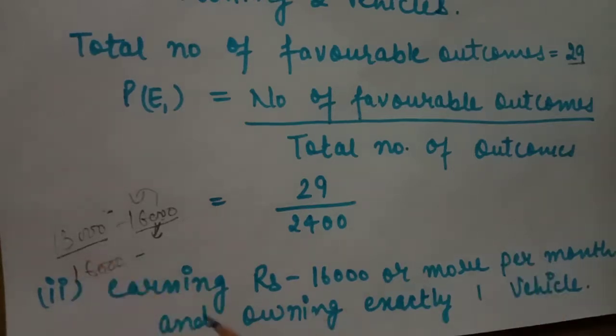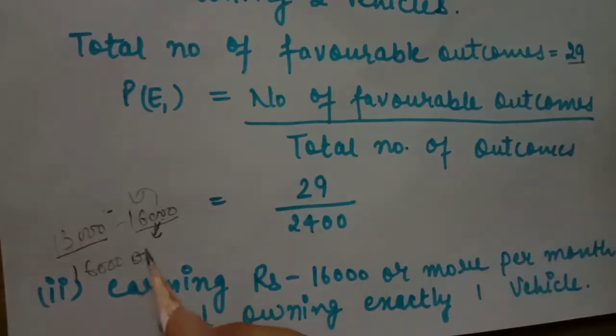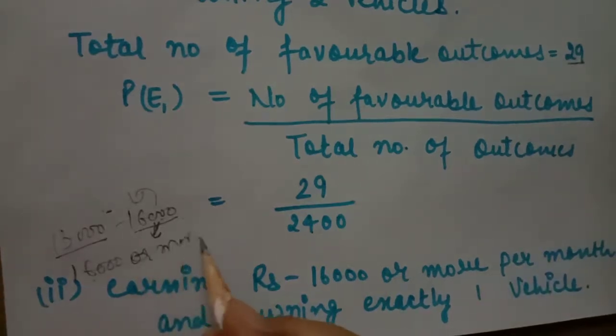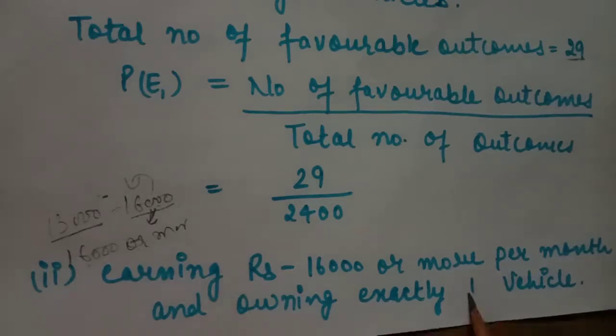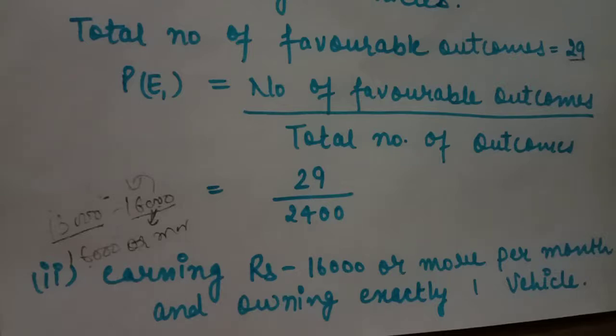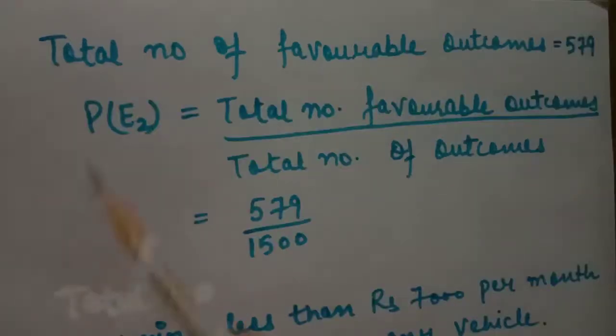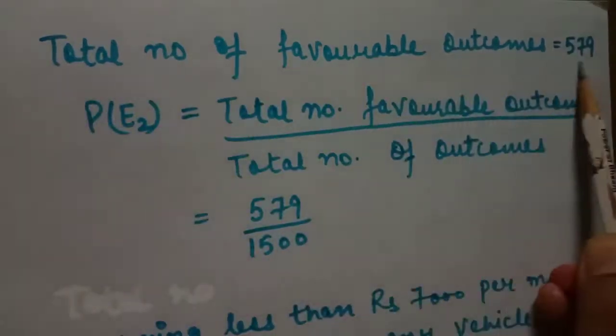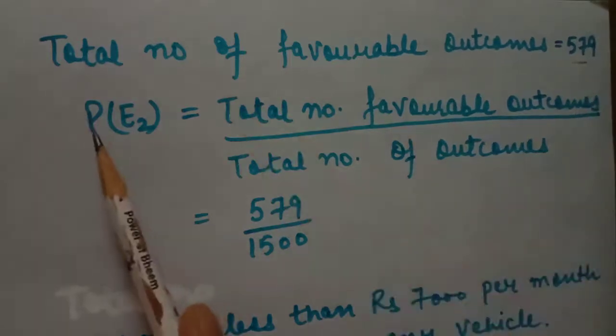So we have to take earning rupees 16,000 or more per month. It is given in the last column, 16,000 or more. For exactly 1 vehicle we have 579 families. So the total number of favorable outcomes is 579 families.